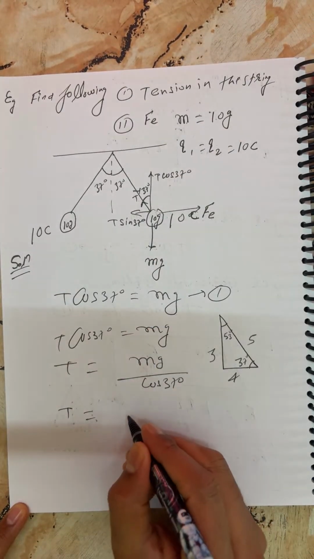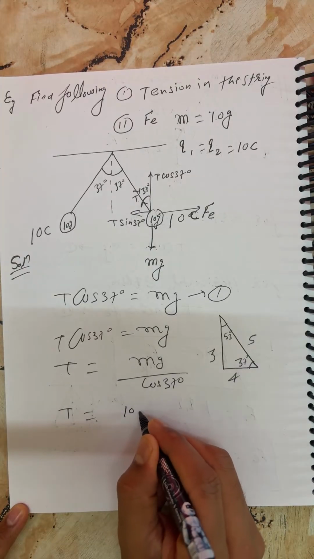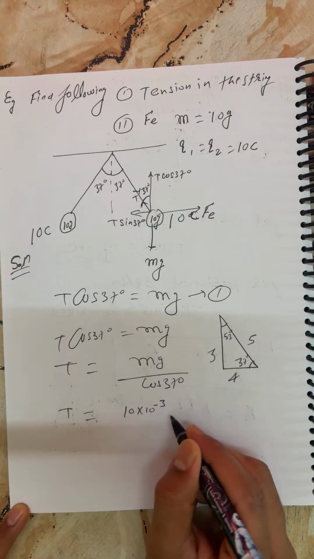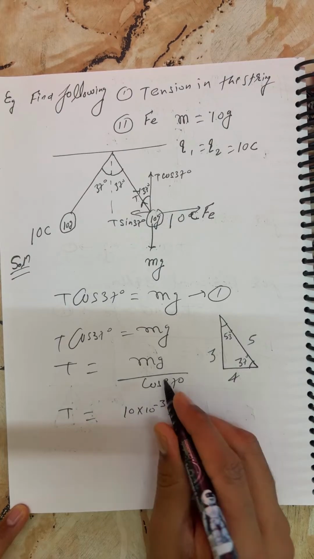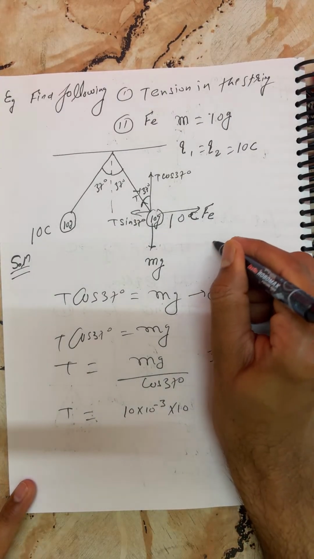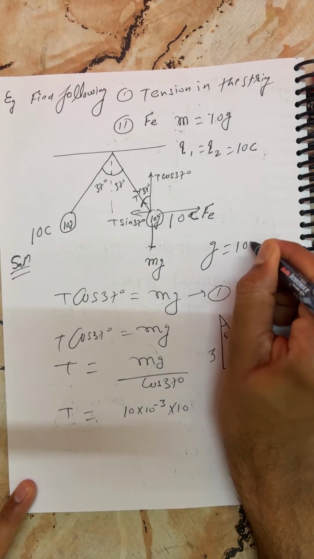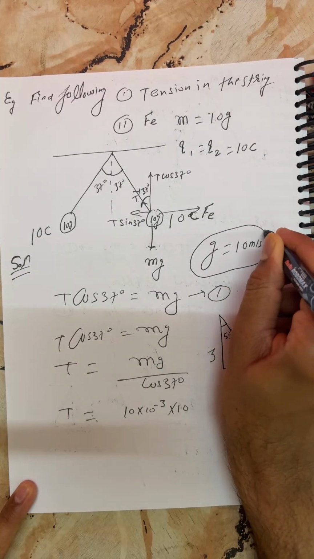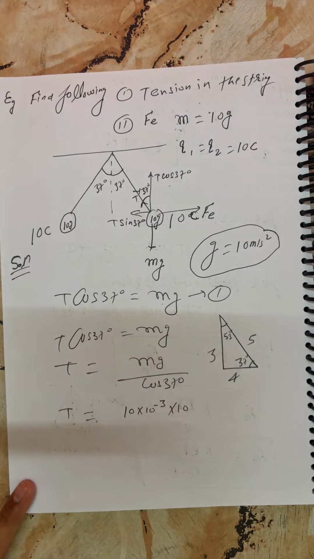So T is equal to mg by cos 37. Here mass is in 10 gram. You need to convert it into kilogram. So 10 into 10 to the power minus 3 kilogram, multiplied by g, because mg is mass multiplied by g. My dear, here I considered g is equal to 10 meter per second square. It's your convenience and totally depends on the instruction in the question. If they mention it, then you can take g is equal to 10 meter per second square.